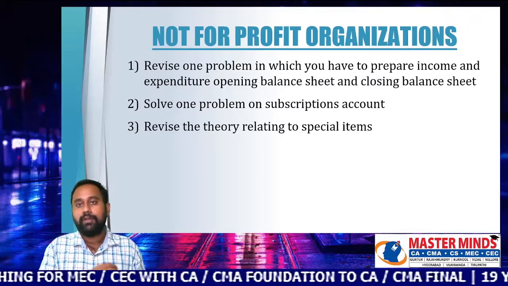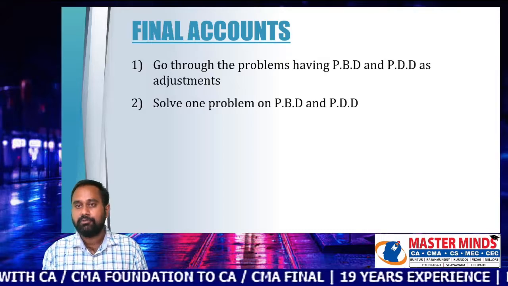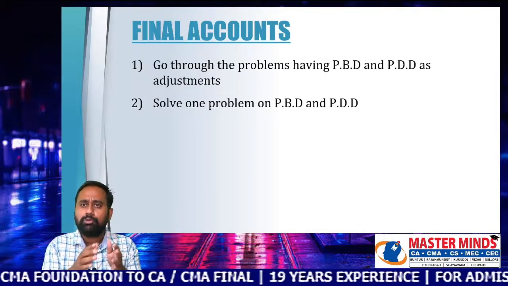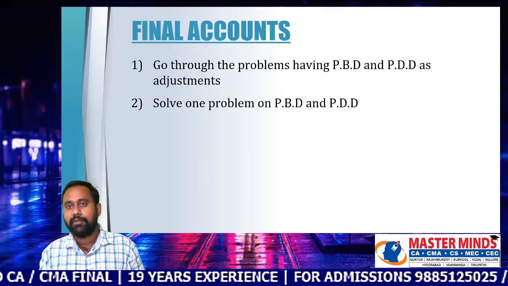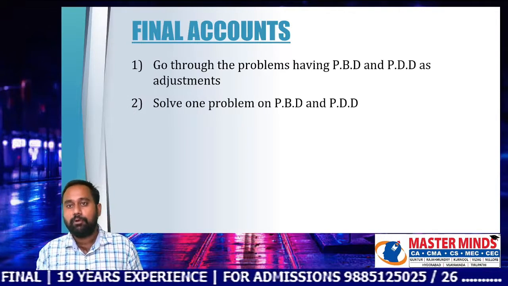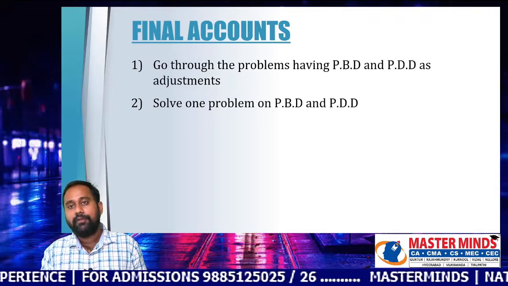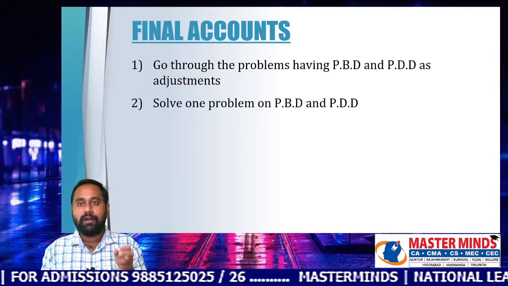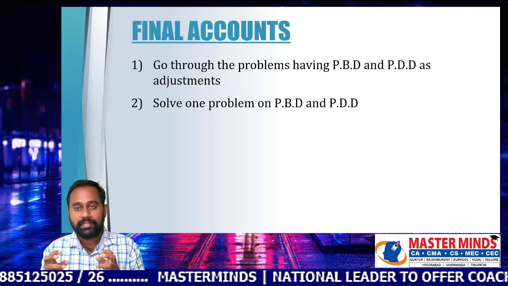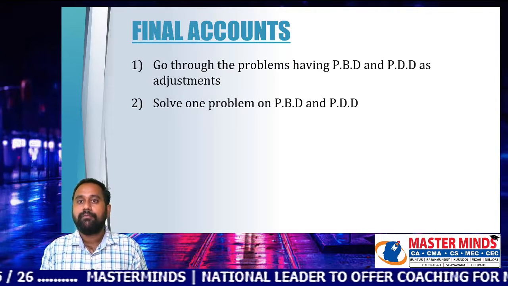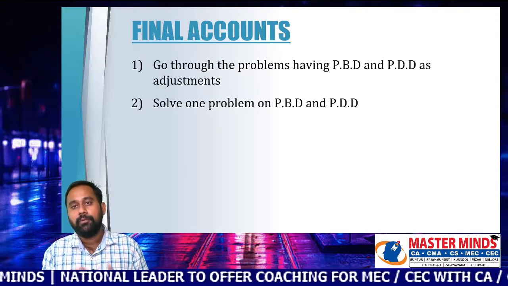After this topic NPO, we move to final accounts. Don't solve any problem from final accounts. Just go through all the adjustments, the unique adjustment in each problem, and mainly focus on PDD and PBD adjustments: provision for bad and doubtful debts, and provision for discount on debtors. You need to focus mainly on these two adjustments. Solve one problem for the preparation of PBD account and PDD account. It will give you confidence in relation to final accounts.